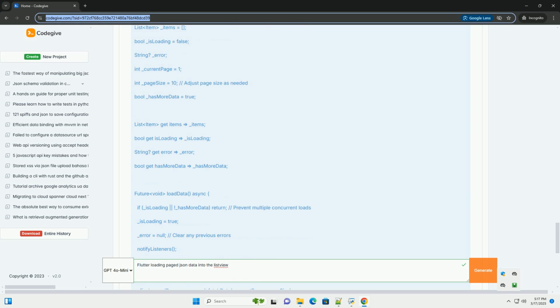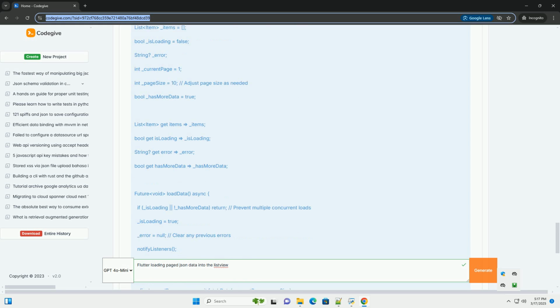itemBuilder: if index is less than itemProvider.items.length, we display the item at that index. Otherwise, when we reach the end of the list, we display a loading indicator if isLoading is true, or trigger loadData to load more data and display an empty widget. This effectively initiates the loading of the next page when the user scrolls to the end.